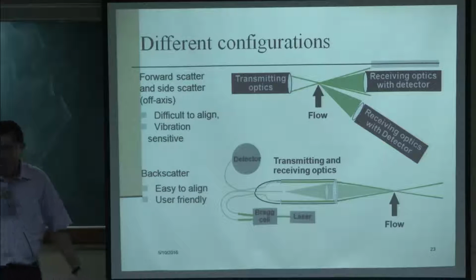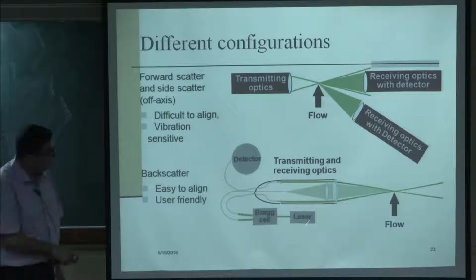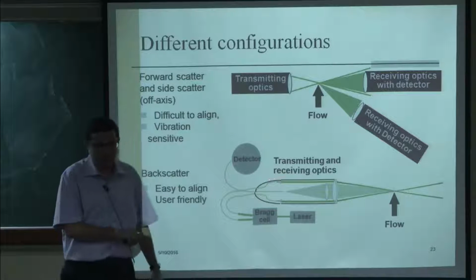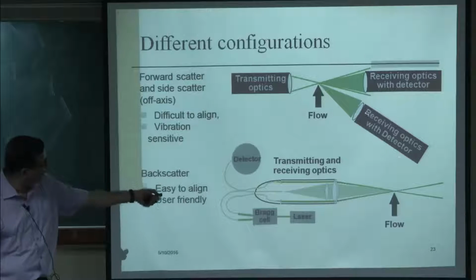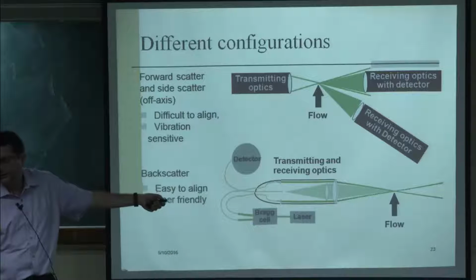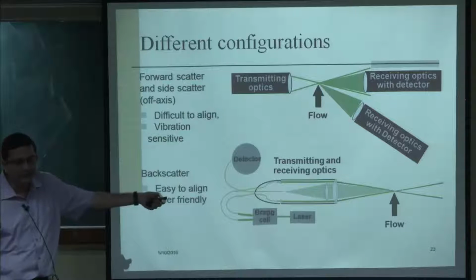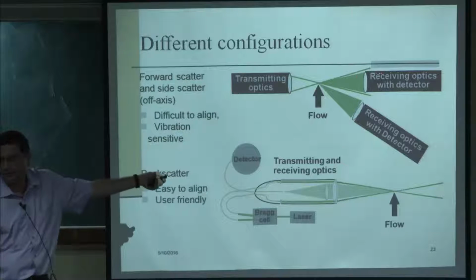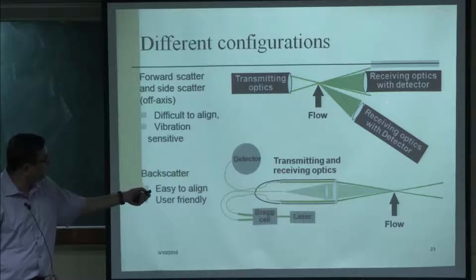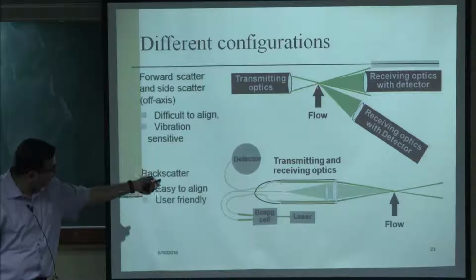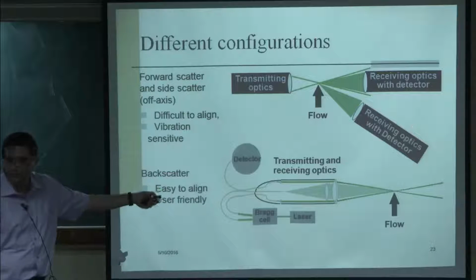Typically, when we are using an LDV system only, this is the preferred mode, but LDV is also often used with PDPA, and PDPA will operate in the side scatter mode at 30 degrees. In that case, it is advisable to go for side scatter and forward scatter, because otherwise you need additional receivers. So, typically when we use it with PDPA, we have at least one of the channels in this direction.